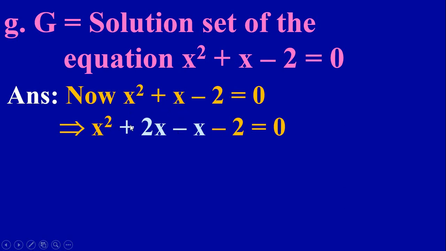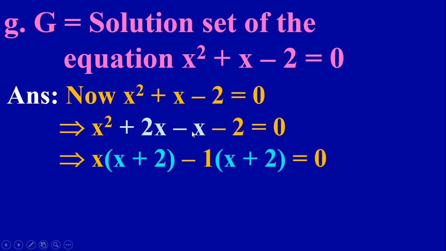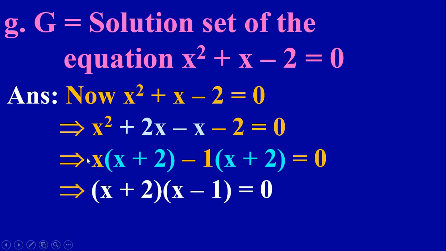And here x is common. We can write x into x plus 2. And here minus 1 is common. Minus 1 into x plus 2 is 0. And again x plus 2 is common. It is x plus 2 into x minus 1 equal to 0. When we solve this, we get x equal to minus 2, and we get x equal to 1.